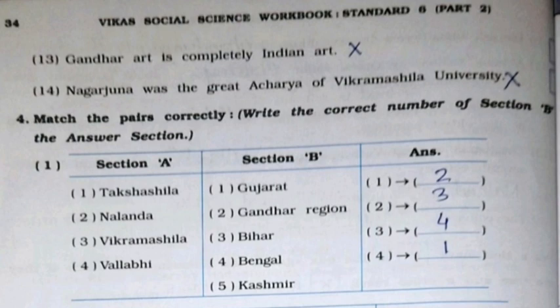First part, first one. Takshashila, it's option number 2, Gandhar region. Second, Nalanda, it's option number 3, Bihar. Third, Vikramshila, it's option number 4, Bengal. Fourth, Wallaby, it's option number 1, Gujarat.